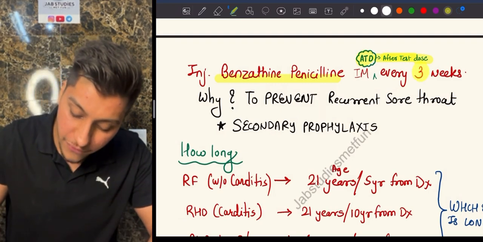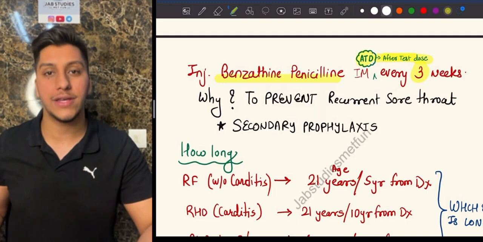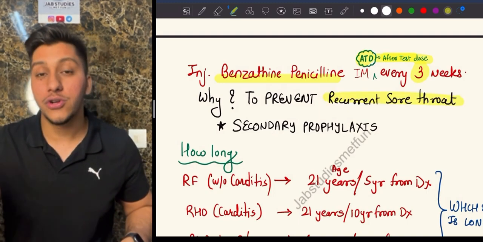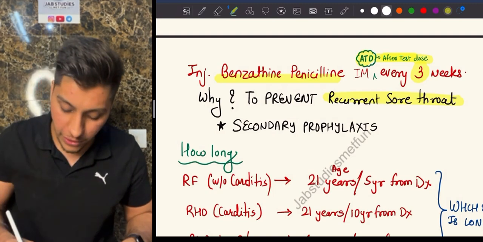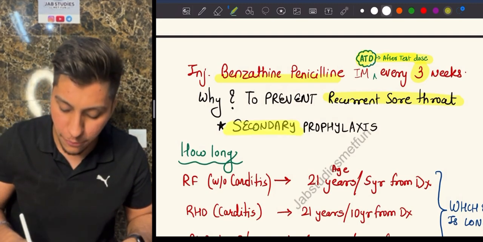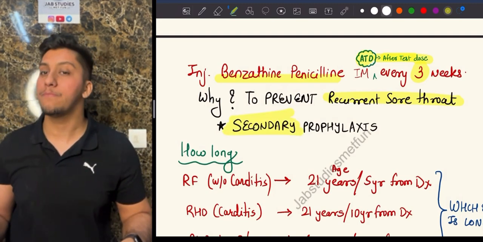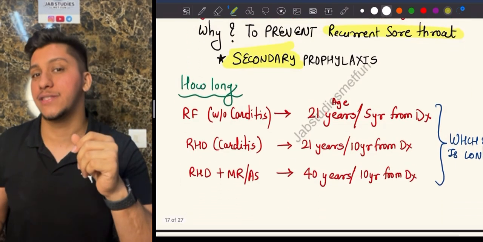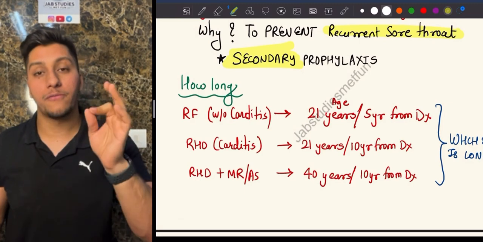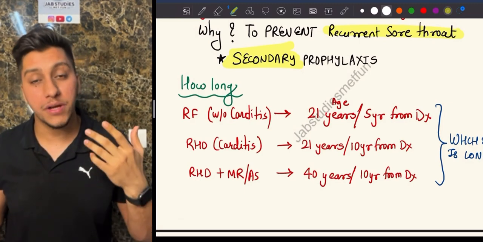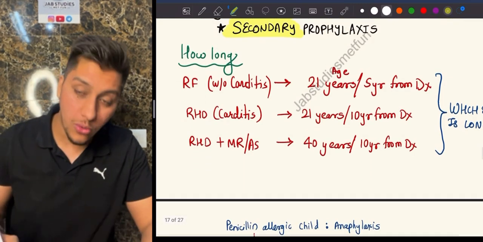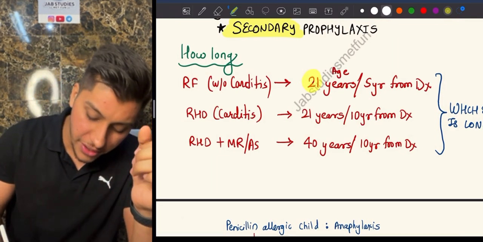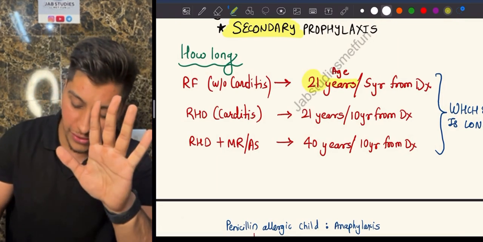It is given every 3 weeks. And why do you do it? To prevent recurrent sore throats. That is why we'll talk about it in community medicine. This type of prophylaxis is known as secondary prophylaxis. Okay. How long do you give this injection penicillin? First of all, it is very painful, but the patient has to go on with it. Remember how long: if the patient just has rheumatic fever without carditis, up to 21 years of age or up to 5 years from diagnosis.